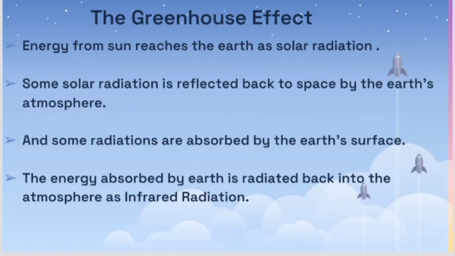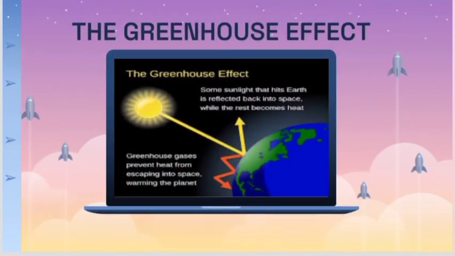It will be easy for you to understand. See the picture. In this picture, the sun radiations enter the earth. That yellow color arrow mark shows the rays reflected back into space because of the atmosphere. Some of them penetrate. That red color is penetrating into the earth's surface. The rays which are penetrating inside the earth's surface maintain the earth's temperature and keep the earth in an equal